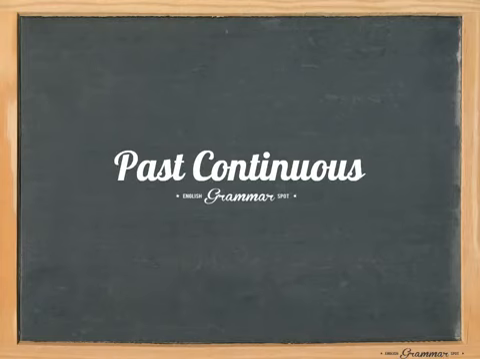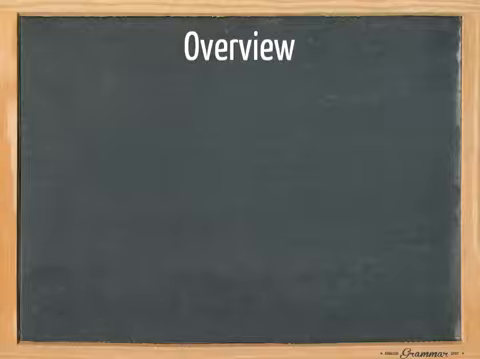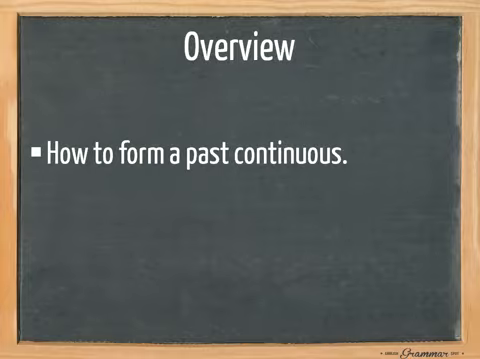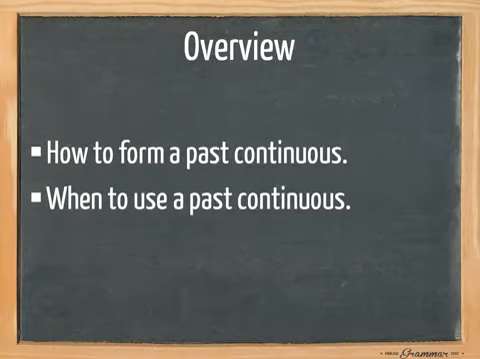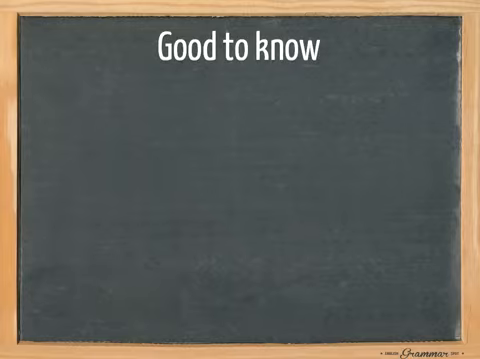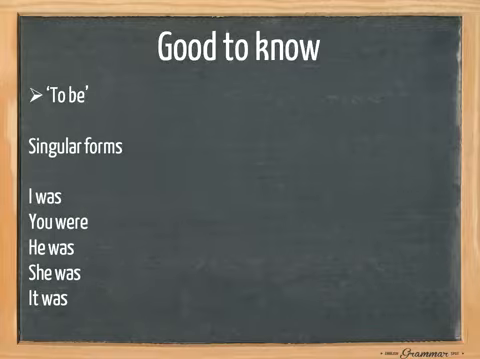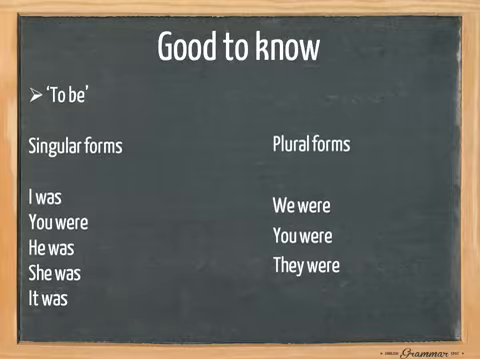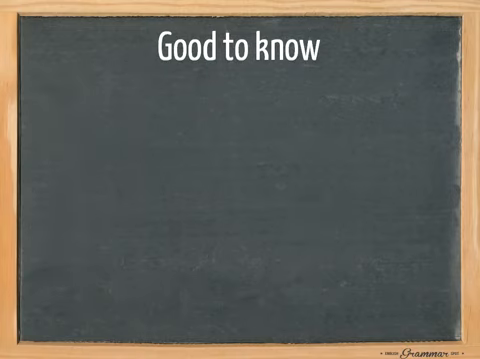This tutorial is about the past continuous. In this lesson, I'm going to show you how to form a past continuous and when to use a past continuous. But before we get started, it's good to know how to conjugate the verb to be in its past tense. For the singular forms, I was, you were, he was, she was, it was. And for the plural forms, we were, you were, they were.